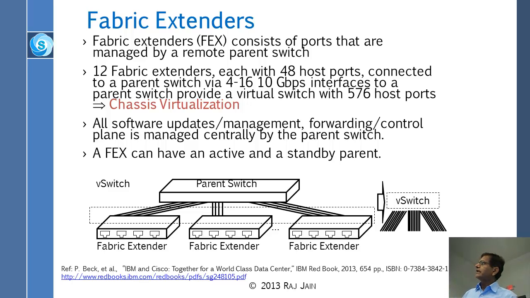FEX consists of ports that are managed by a central remote parent. L2 fabric extenders have 48 host ports. You can buy these extenders with 48 ports, connected to a parent switch via 4 to 16 10 gigabit interfaces. So you could have 4 to 16 uplinks here. The parent switch provides a virtual switch with 576 ports. How do you get 576? You have 48 host ports per fabric extender, and the parent switch has 16 of them. 16 times 48 is 576.